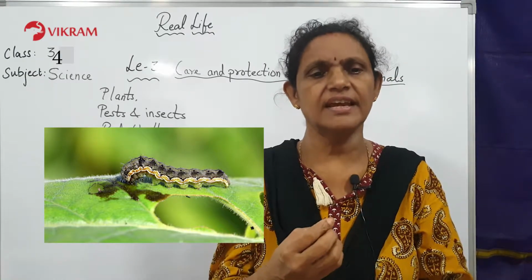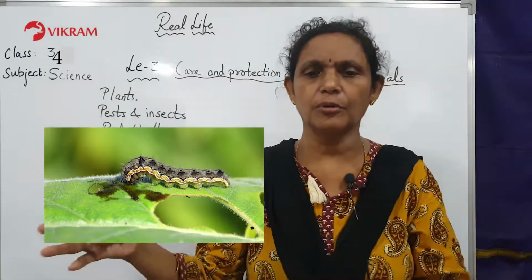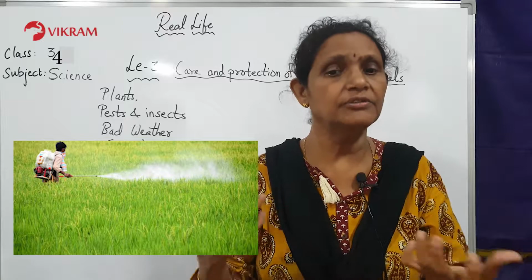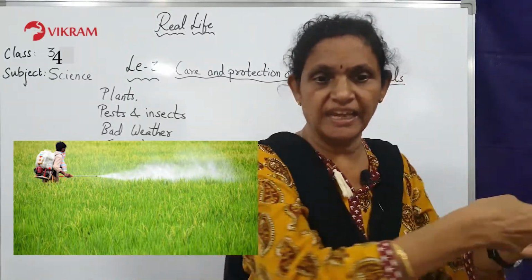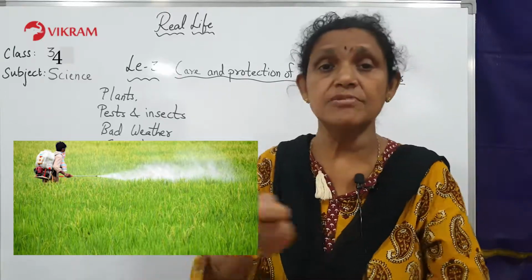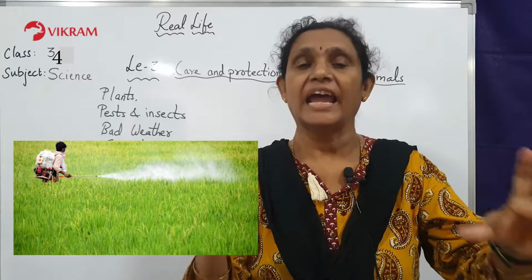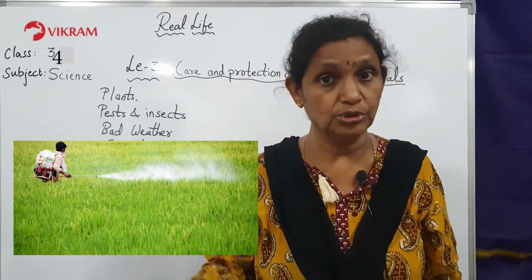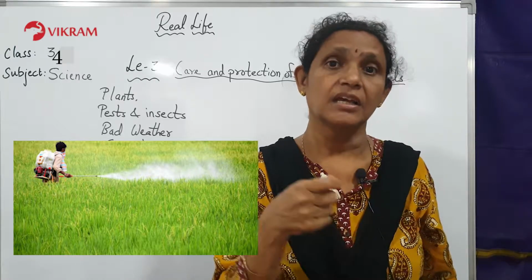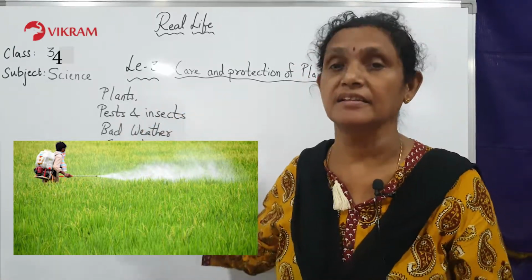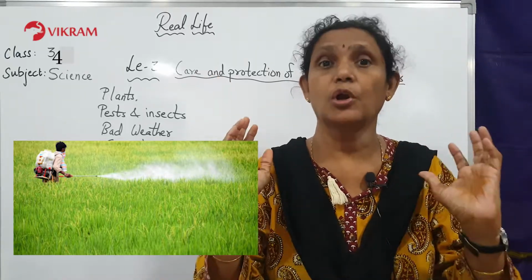Pests and insects cause a lot of damage to the plants. So pesticides and insecticides should be sprayed on the plants to protect them from the pests and insects. On the farm you will see some person putting on a mask, taking a big cylinder and spraying some medicine. Yes, this is very important so that the small insects will not eat the plant and the plant will grow in a healthy way. So they have to spray a pesticide and insecticide. These are things which can kill the pests and the insects and let the plant grow in a nice healthy way and give you a lot of crops.